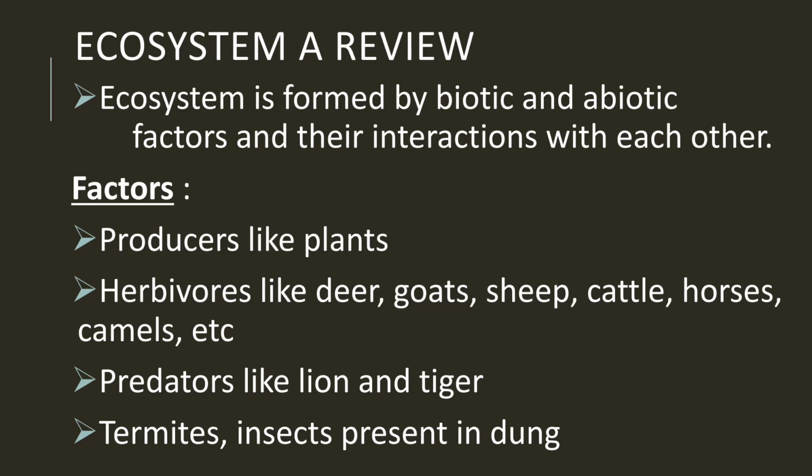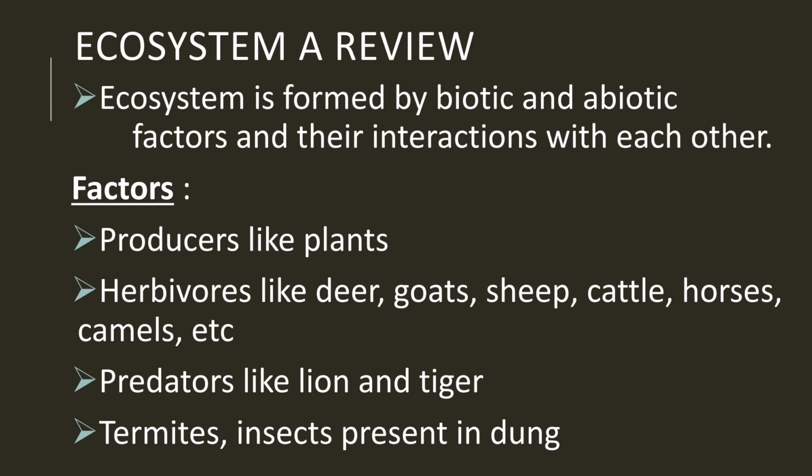So let us start with our topic. Ecosystem, a review. So ecosystem is formed by biotic and abiotic factors. You know that there are so many biotic factors which are present in our nature. Now what are biotic factors? Biotic factors are the living things that are present around us, like plants, animals, insects, worms, all are the biotic factors.